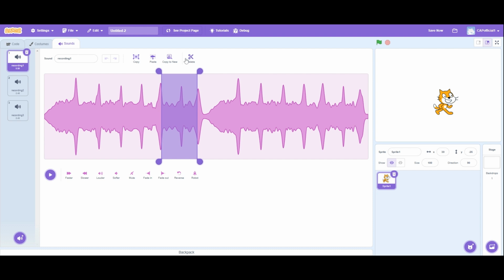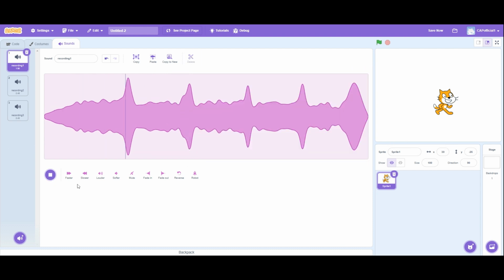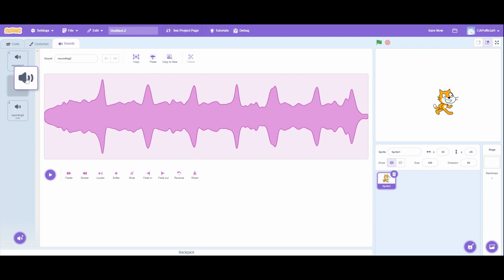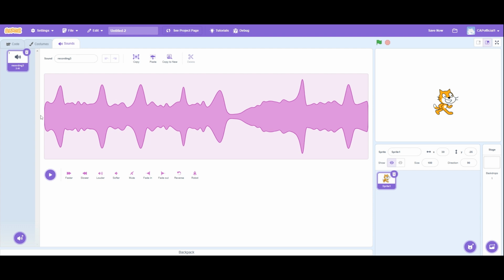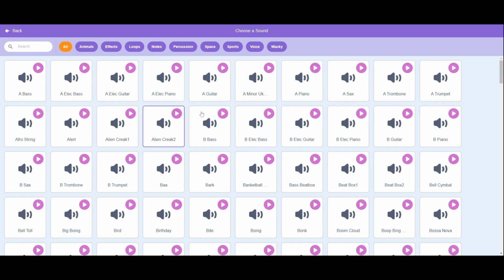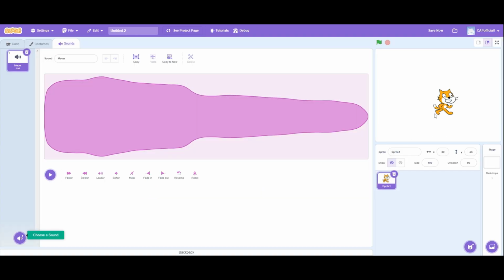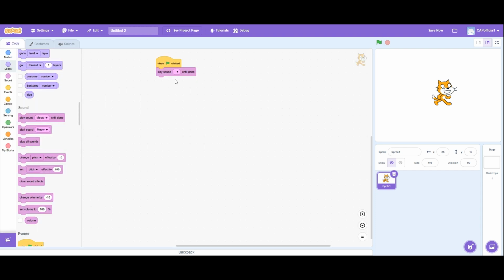And then delete just deletes the part that you have selected. So you want to delete that part. I've now deleted it. Let's just delete these two. Say I don't like that sound, so I'm just going to use one from the sound library. So let's go to animals. And let's go to meow, since our sprite is a cat. Let's go back to our code and click this drop down section and click meow. Meow being the sound that we want to play.